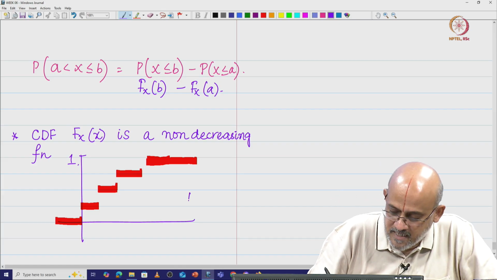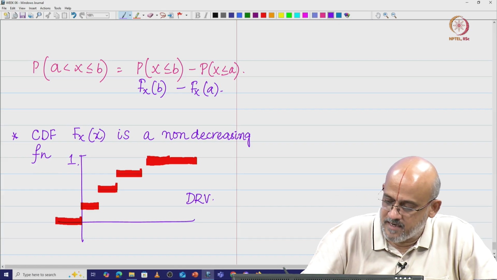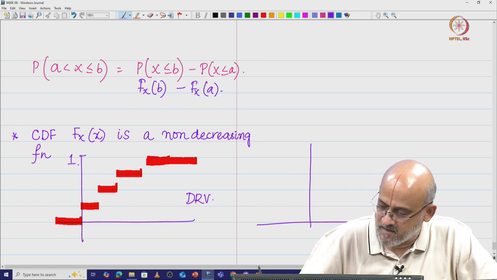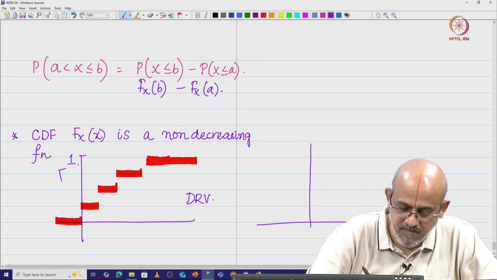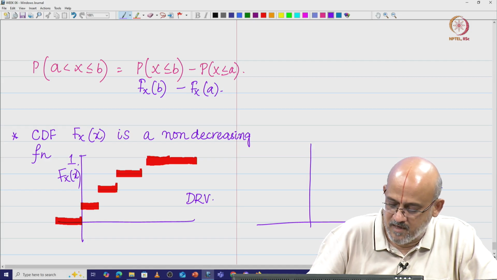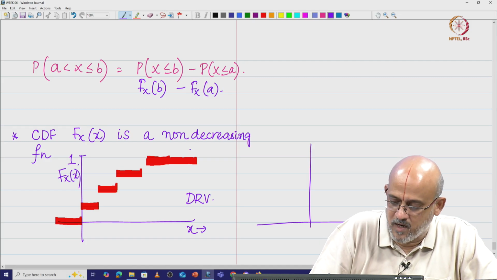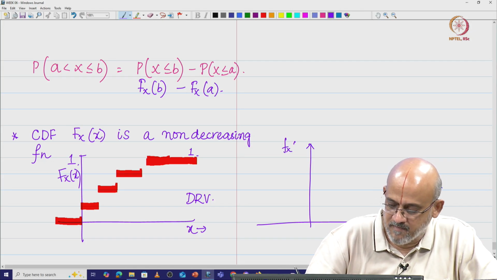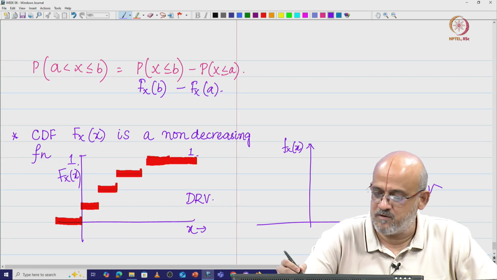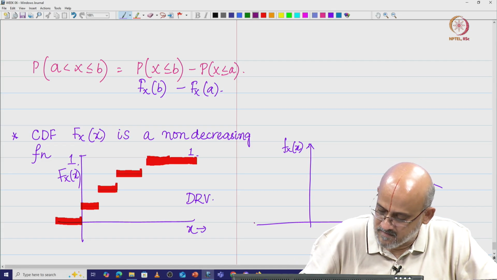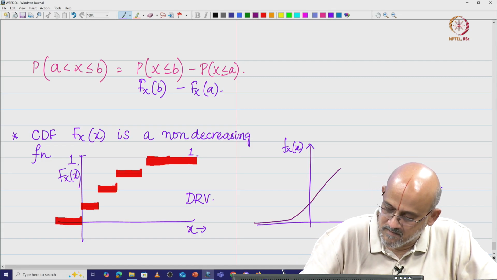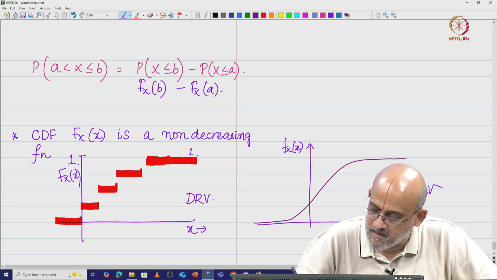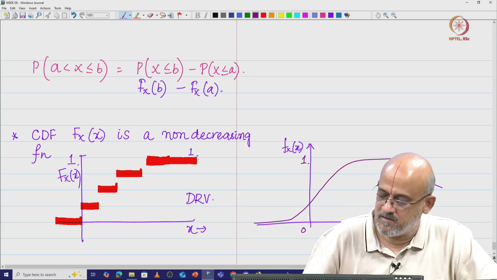This is in the case of a discrete random variable, and in case of a continuous random variable this is going to look something like this. So this is a continuous random variable. This is going to be my Fx of x here, and that value is 1. So here I have x, this is Fx of x, and my CDF is going to look something like this. So this is going to be 1, let us say 0 and so on.